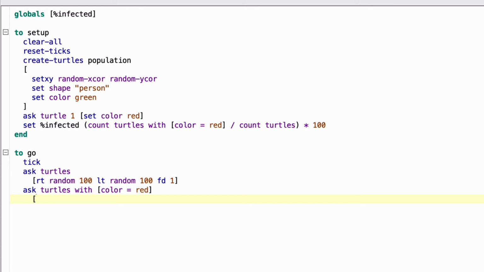And then for those that are touching, the green turtles who are touching them, we're going to ask other turtles here. In other words, the ones that are touching them. And what we ask is if some random number is less than the infectiousness rate, then the person's infected. Holy cow. So it doesn't guarantee that a person is infected by touching the infected person.